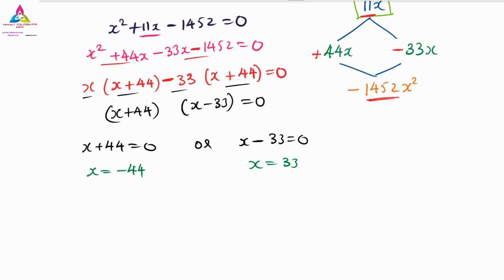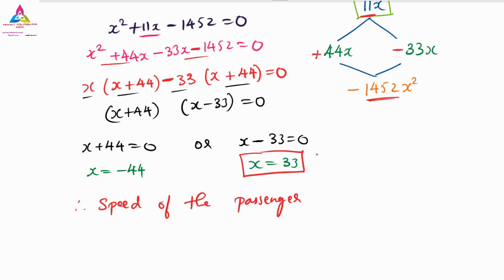You may ask, but this is called the speed of the train. Any train you have seen going with minus 44 kilometer per hour? No, it cannot be negative. So x is 33 kilometer per hour. Therefore, I will write a full sentence: the speed of the passenger train, I'm not going with the express train, the speed of the passenger train is equals to 33 kilometer per hour.